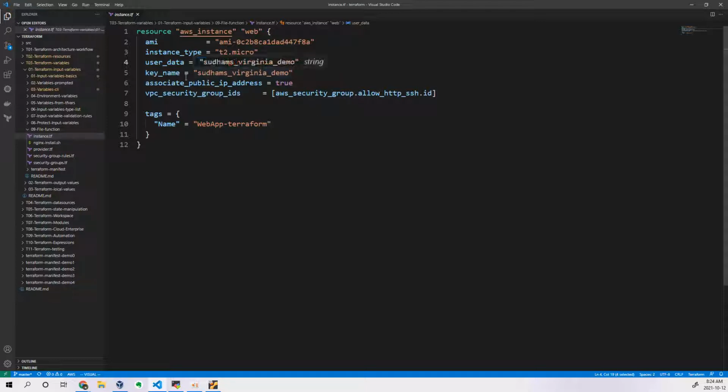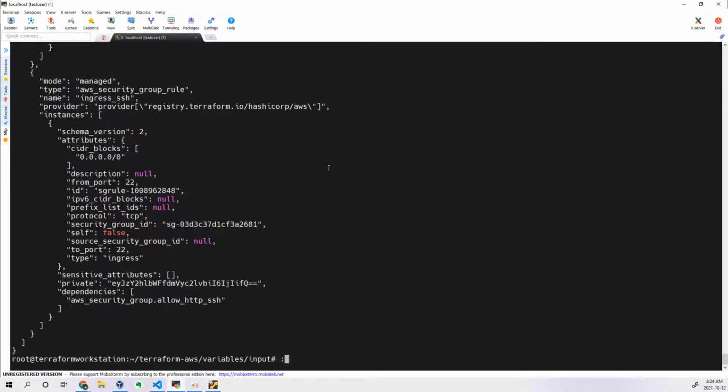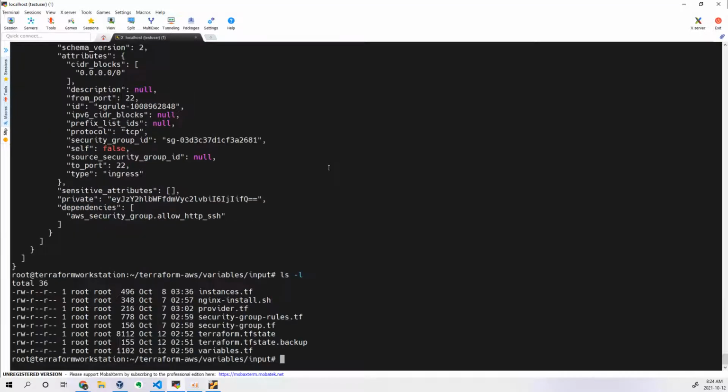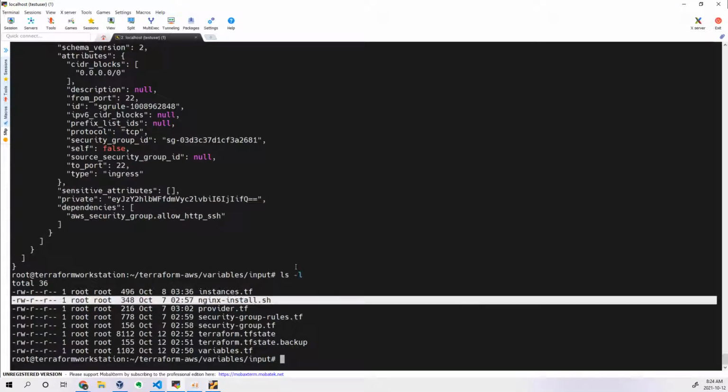File function is something where, instead of writing the data of this particular variable value here itself, we are writing a file function and you will specify the file name. Wherever you are storing your Terraform configuration files, there we have to store this particular script. For example, you can see this nginx install.sh. How am I calling this particular file in my specific resource?